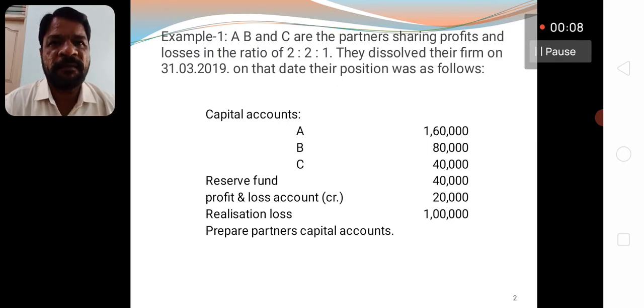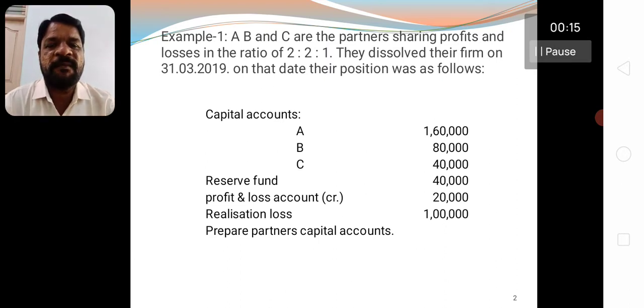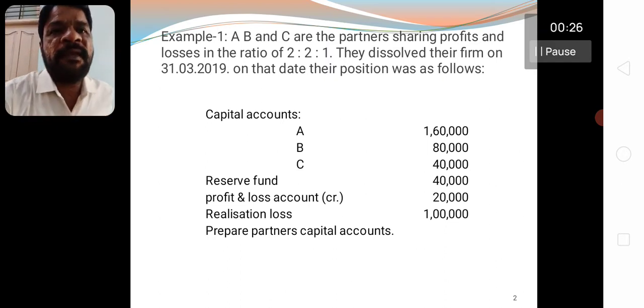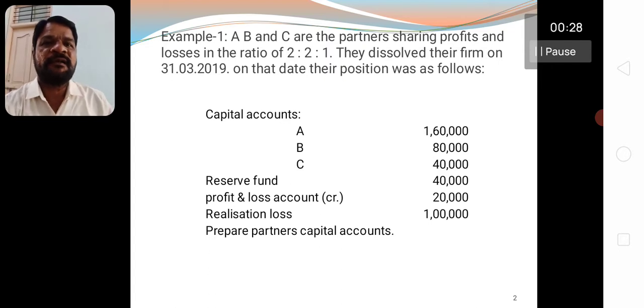Good morning, everybody. I would like to solve the problems on dissolution of firms by taking simple examples. You see, the first example: A, B, and C are partners sharing profits and losses in the ratio of 2:1. They dissolved their firm on 31st March 2019. On that date, their position was as follows.